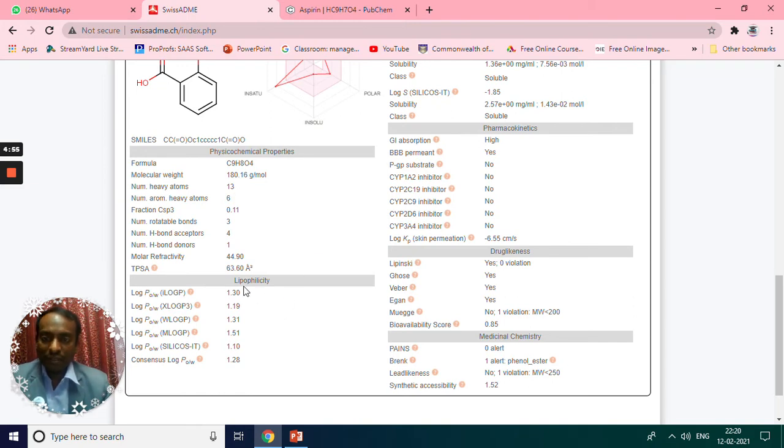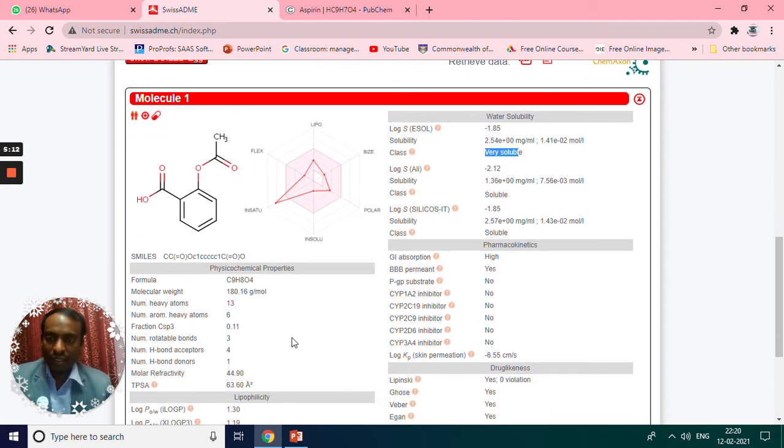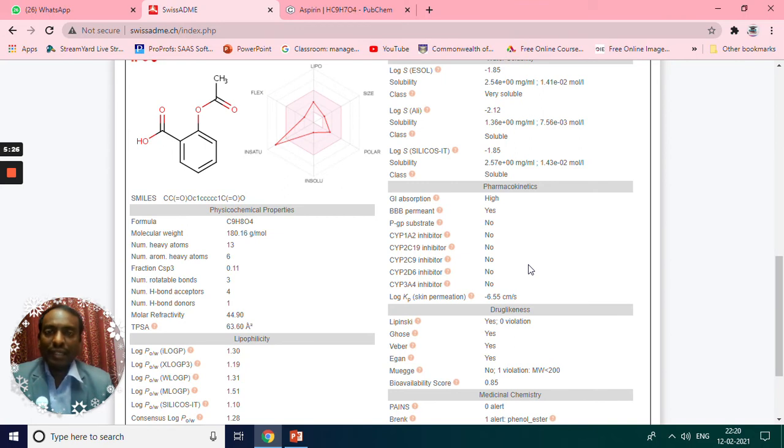Then log P is very important. As per the Lipinski rule, the drug molecule must have log P less than 5. You can get this value over here. Then you will get water solubility also. Now the class shows this drug is very soluble, because the topological polar surface area is more than 63, meaning it has high solubility. This is the kind of thing we can mimic. You can use this in silico approach for your predictions. This is nothing but chemoinformatics and bioinformatics data that we can utilize.